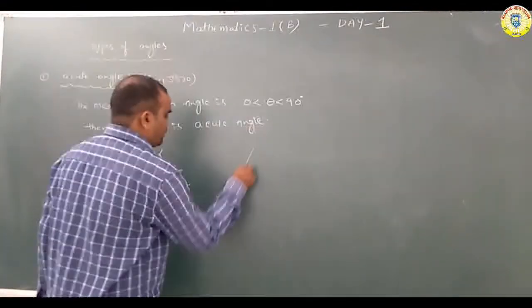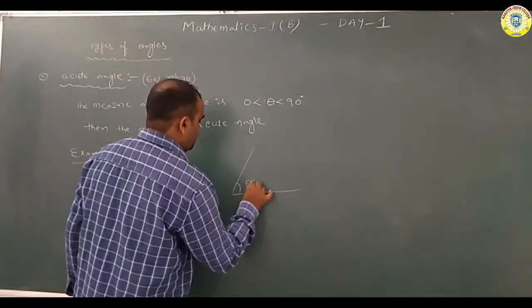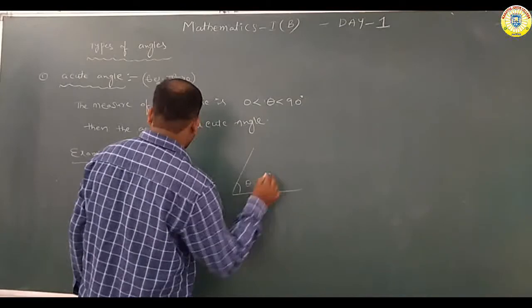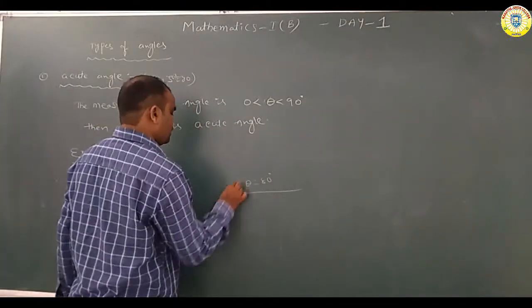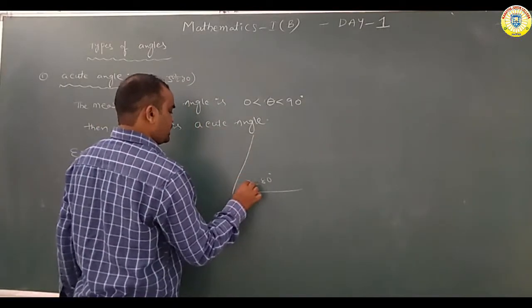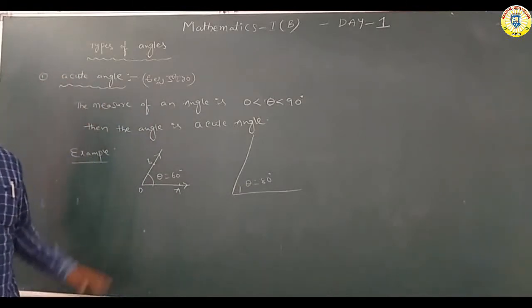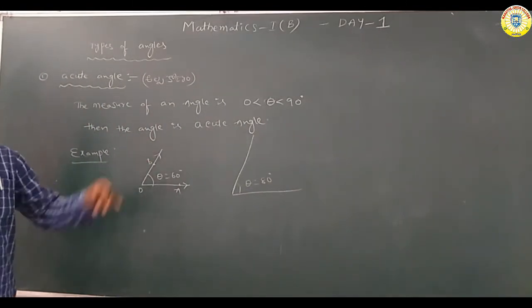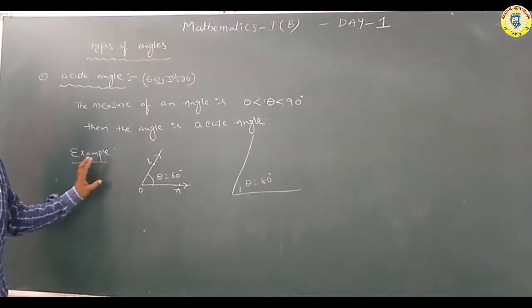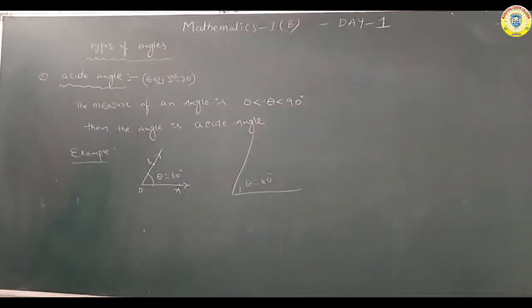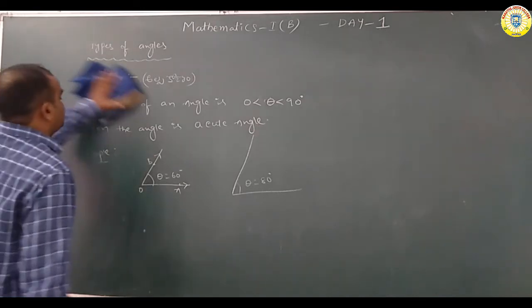Now here we are taking another example. Theta is equal to 80 degrees. 60 degrees and 80 degrees, just two examples. Okay now, next, the obtuse angle. Completed, all of you read out. This is the acute angle. Next one, obtuse angle.